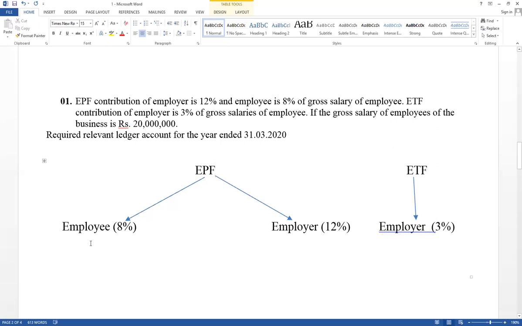Values in 1,000. Therefore, 20,000 into 8%. And here 20,000 into 12%. Based on gross salary should be calculate value. ETF only employer give their contribution. It has given percentage 3%. First one take the values. Therefore, here 8% equal 1,600.